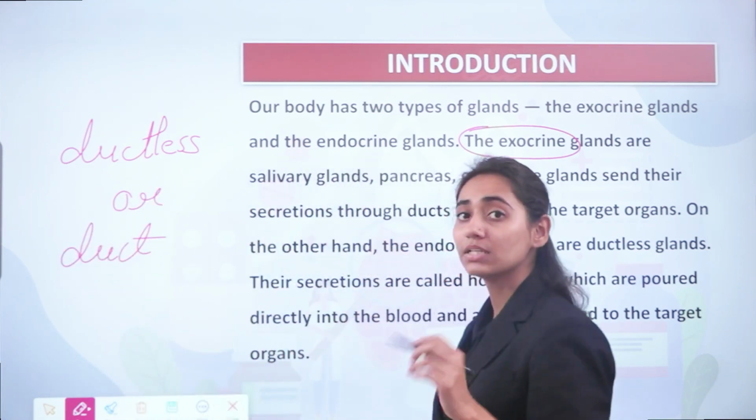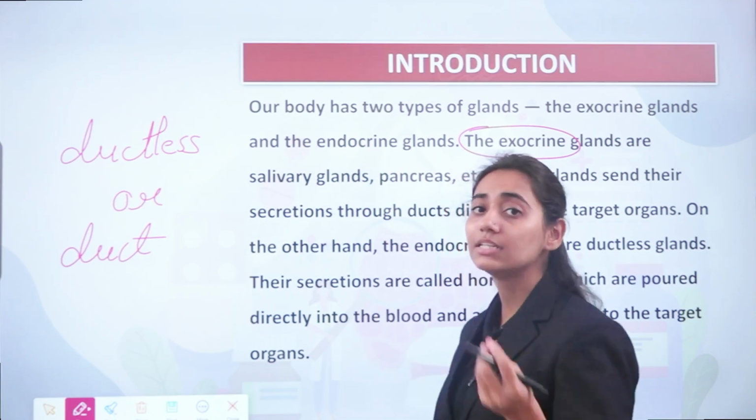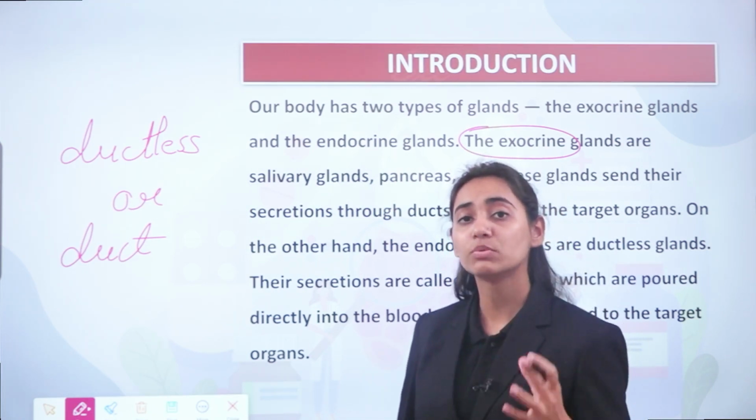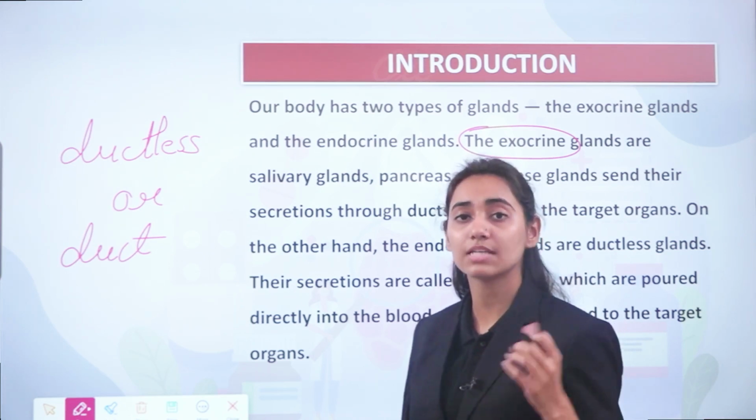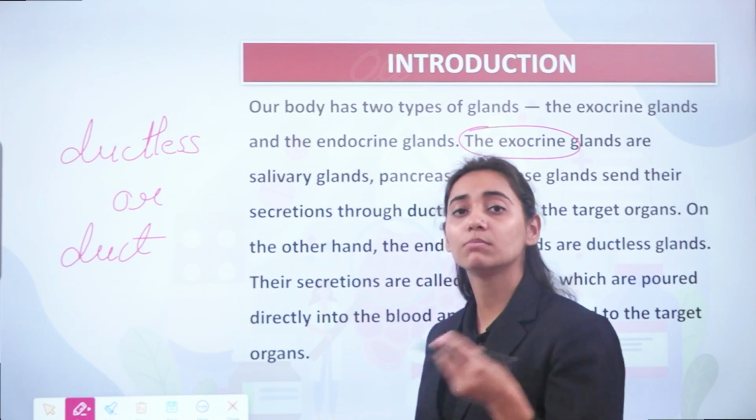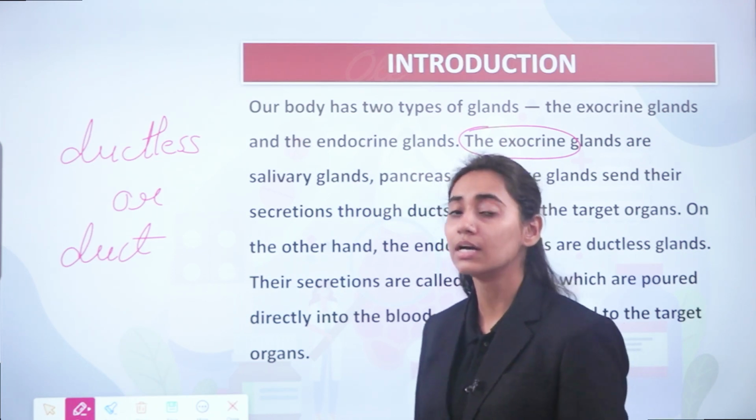The glands where ducts are not present pour their secretion directly into the bloodstream, and the glands which have ducts, such as the exocrine glands, pour their secretions into the ducts, and from the ducts the secretion goes into the target organs.